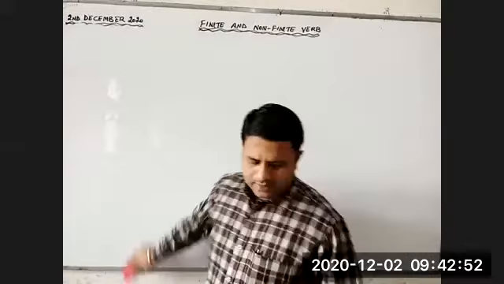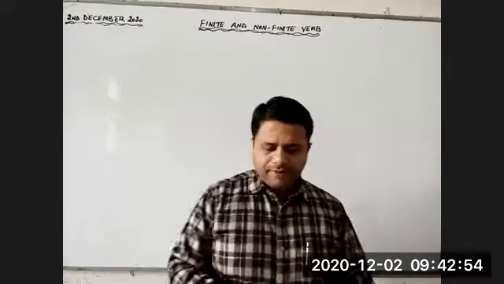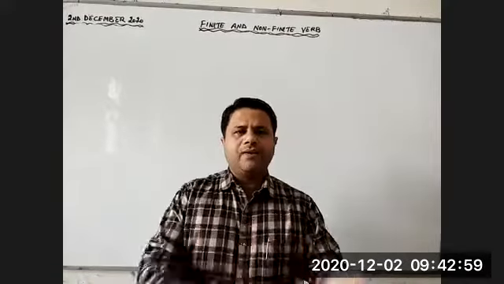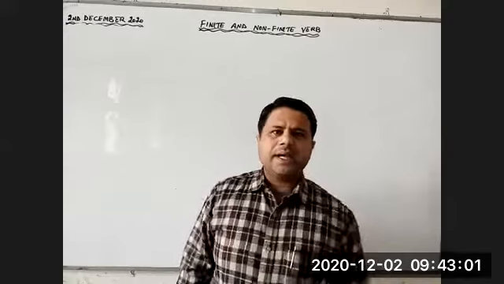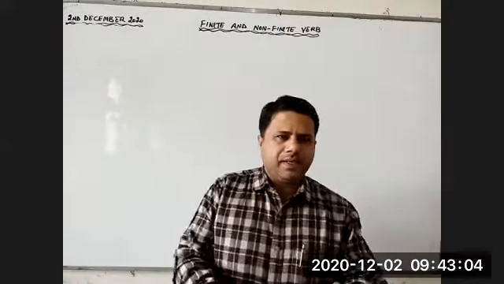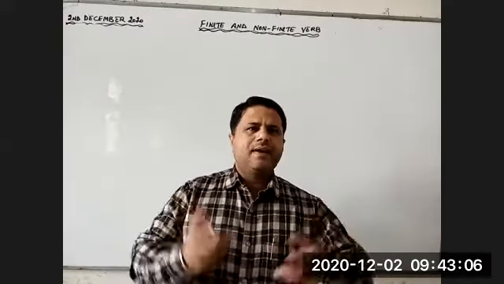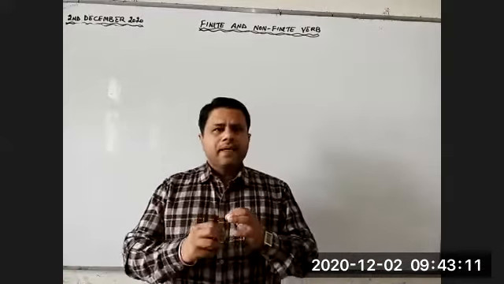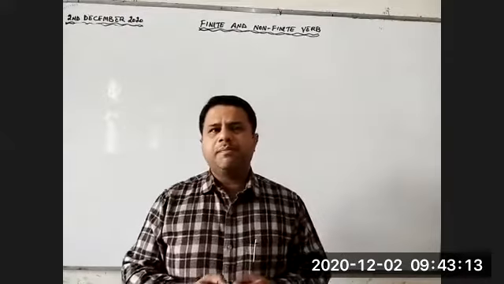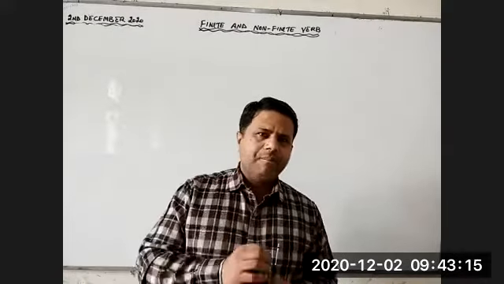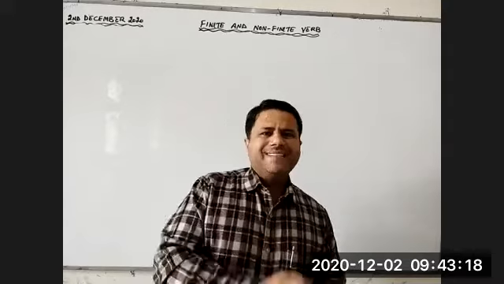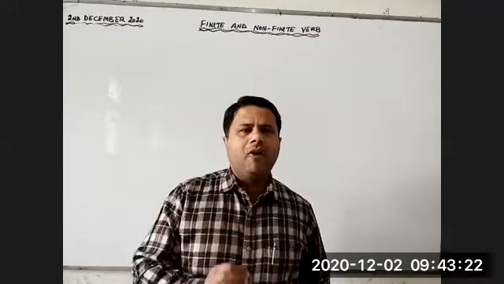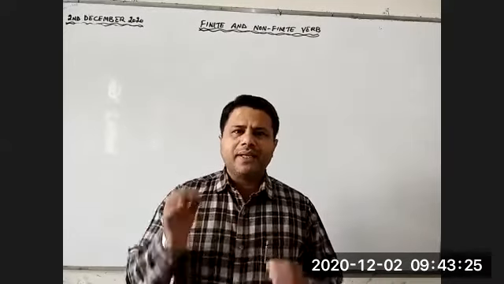So children, present participle is the ing form of the verb, past participle is the third form of the verb. Now we are going to start with the third type of participle, that is perfect participle. As the name indicates, the work is complete. Of course, children, if you look at the structure of the perfect participle, it is the combination of present participle and past participle, because we will be using the ing form also and we will be using the third form also.